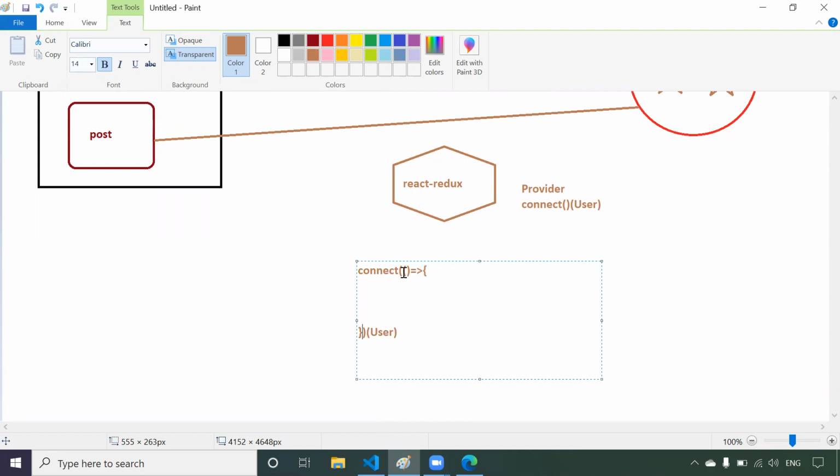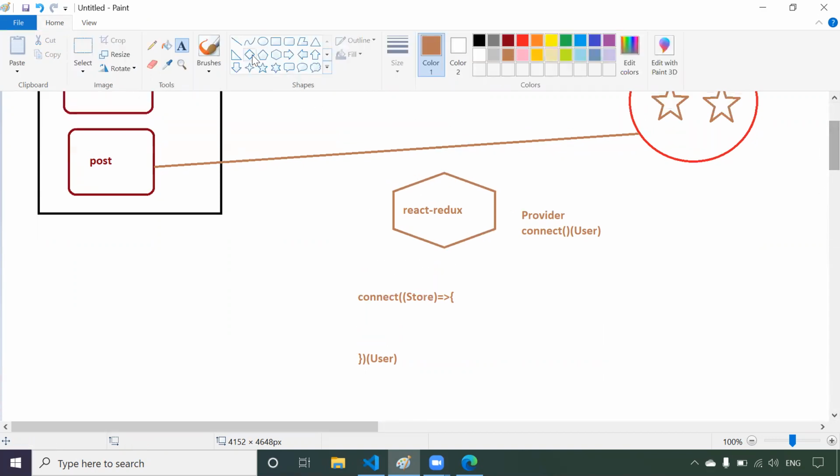Okay. Now I will call this callback function by passing the store data as an argument to this callback function. Now connect will have the callback function. Connect only will call that callback function, and connect will only pass the store data in the callback function as an argument, because React Redux has that permission to take the data from here, right?